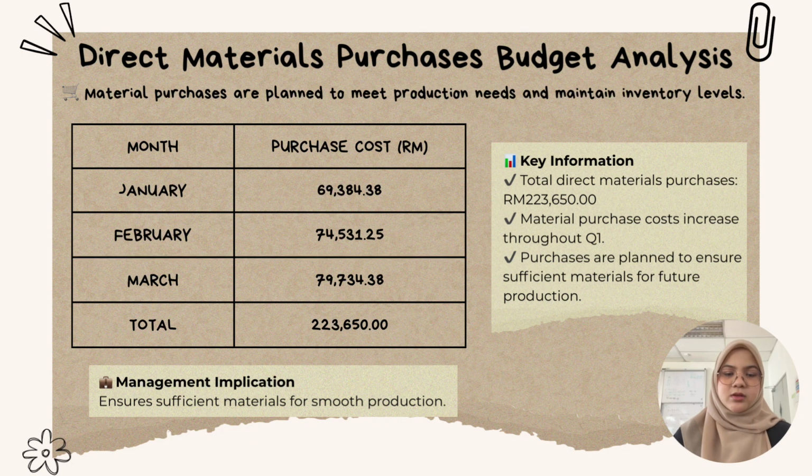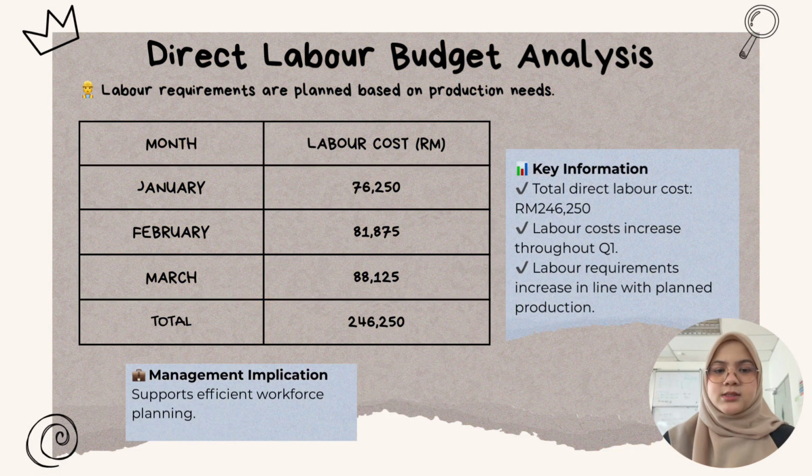Next is the direct materials purchases budget. The company plans to purchase raw material worth RM 222,615. The purchase cost increases gradually to support higher production requirements. Next, the direct labor budget estimates the labor cost for production. The total labor cost is RM 246,215, increasing from January to March as production continues to grow.